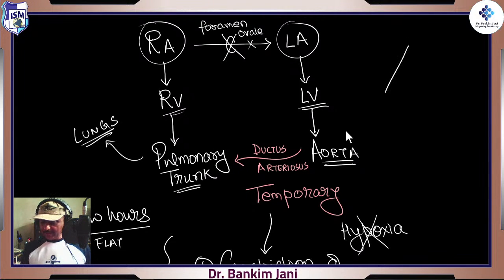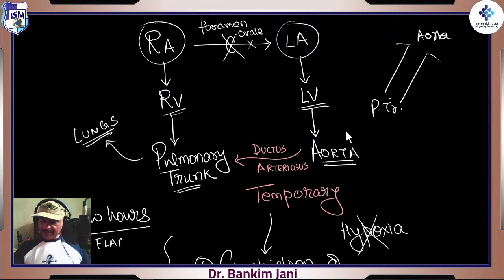Ductus arteriosus would say, I am just a channel, right, between pulmonary trunk and the aorta. So it's okay. Previously I was sending the blood like this. I don't have anything like a valve. So now the pressure over here is reduced, so I'll start the return blood. From aorta it will start transferring to pulmonary trunk. Yes, it happens. But this is temporary.